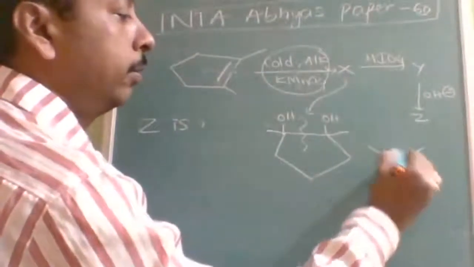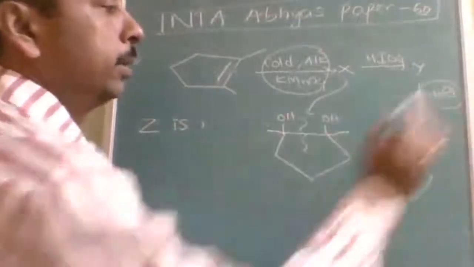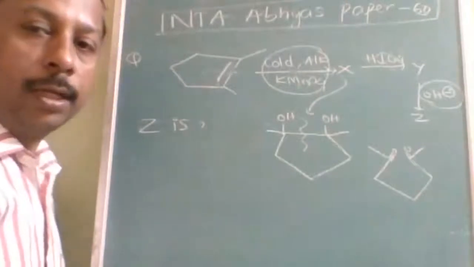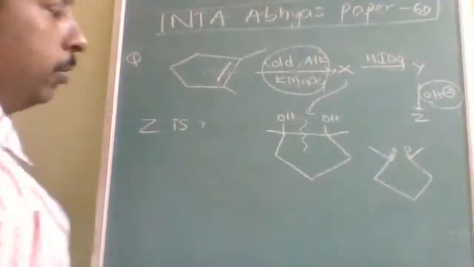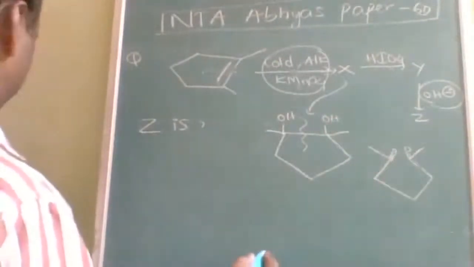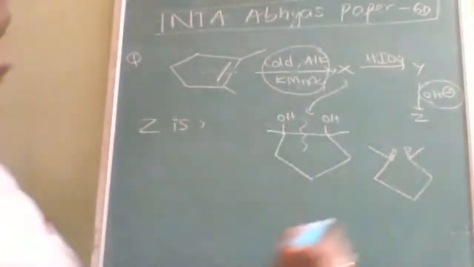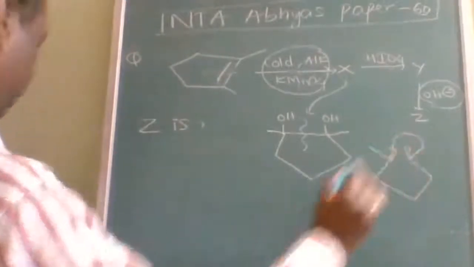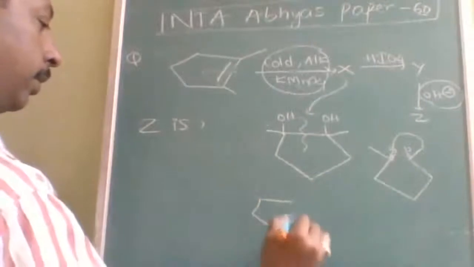Okay. One ketone will be here, another ketone will be here. Now OH minus means aldol condensation. Intramolecular aldol condensation. When 2 moles of ketone with alpha hydrogen are available, it will try to form the 6-membered ring because of the higher stability. So the alpha hydrogen and this will be attached here. The resulting product will be something like this.